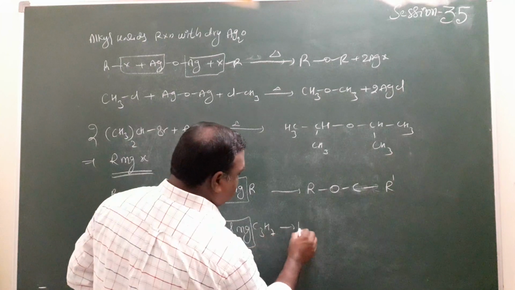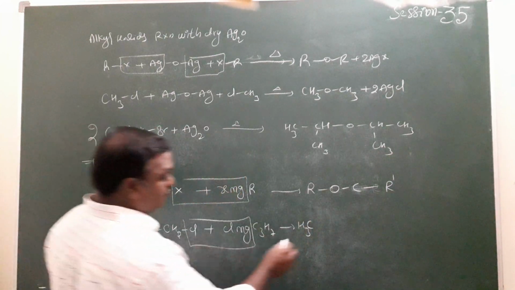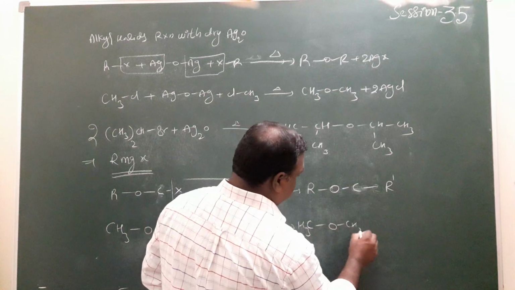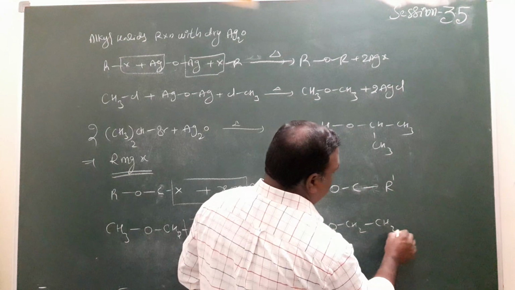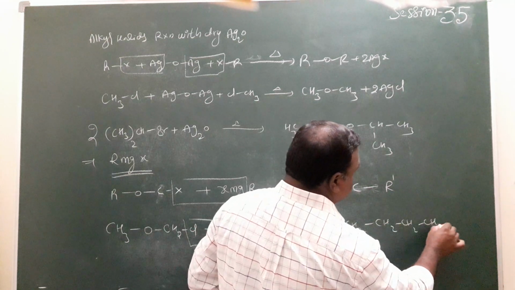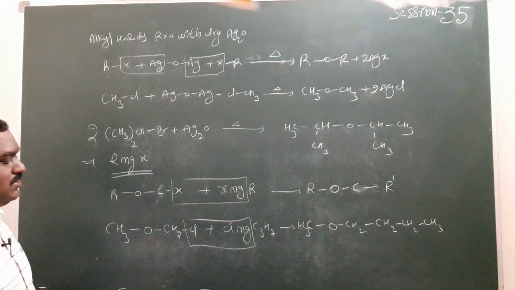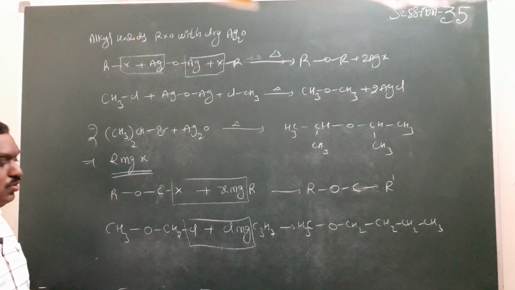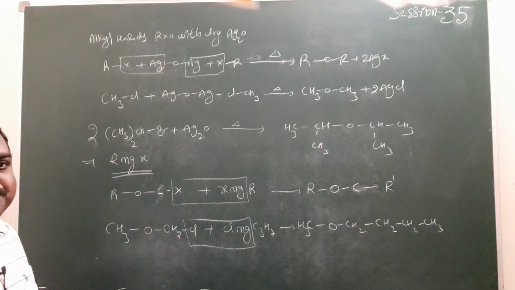So now here CH3, oxygen, CH2, CH2, again propane, CH2, CH2, again CH3. This is the way to prepare ethers from the given compounds. Lower ethers are converted into higher ethers in these reactions.